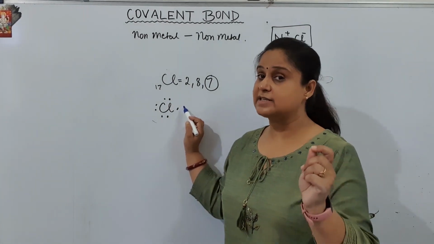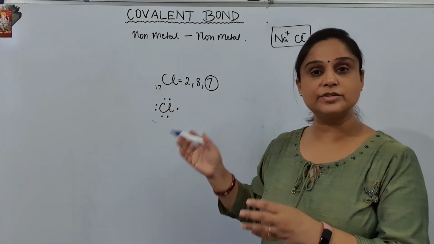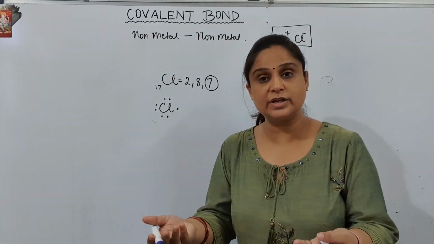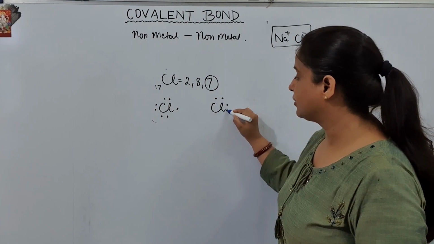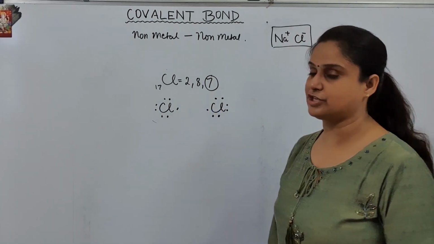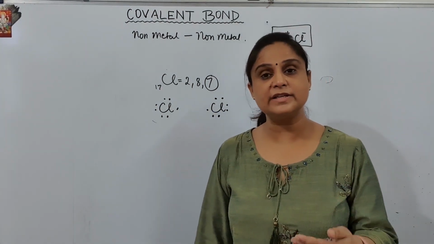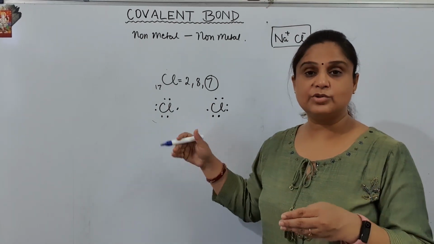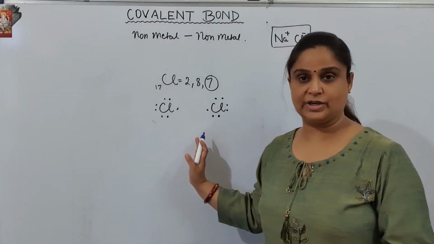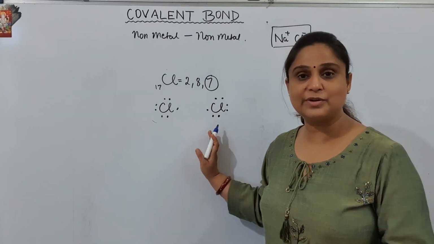Now just imagine, as I have told you, that sodium is not available. To whom can it ask for the electron? Only chlorine, and every chlorine is in the same situation. Every chlorine has only 7 electrons in the outermost shell. Now what will happen? This chlorine is going to ask for an electron from this chlorine, and obviously this chlorine is also looking for an electron.